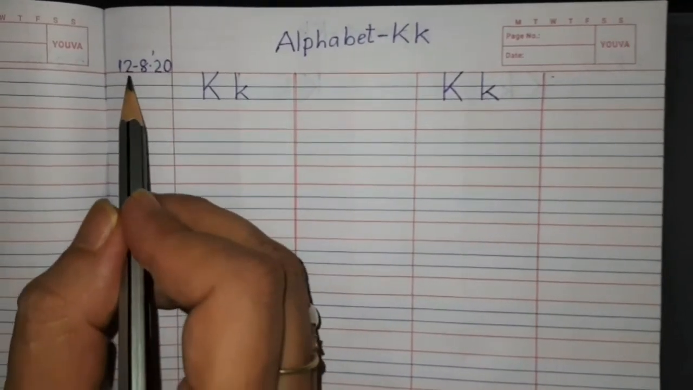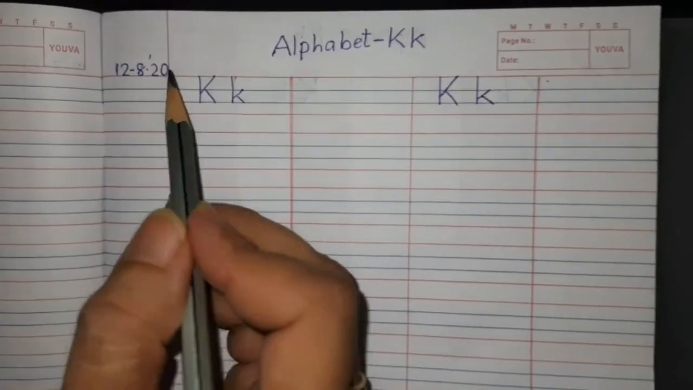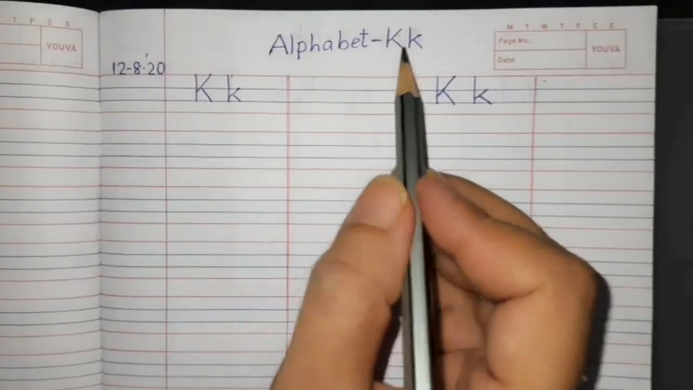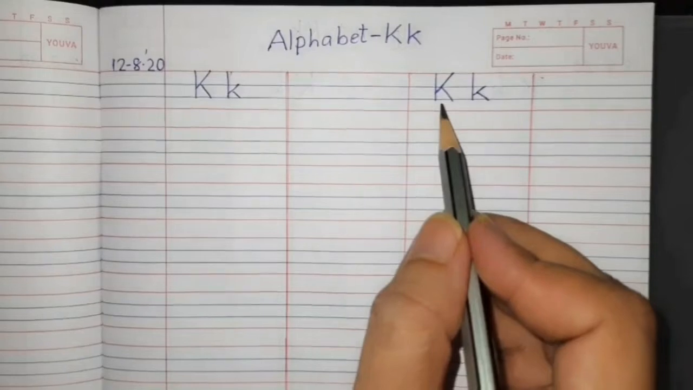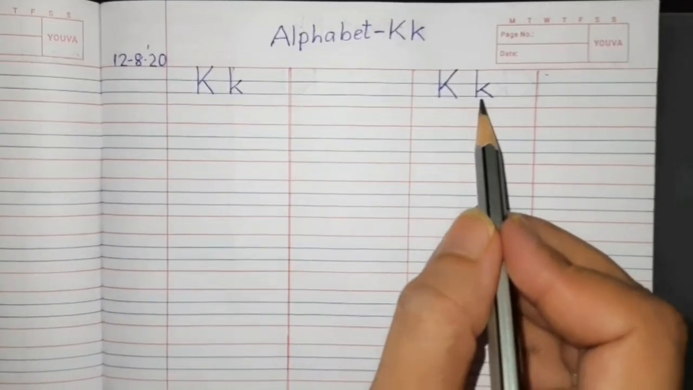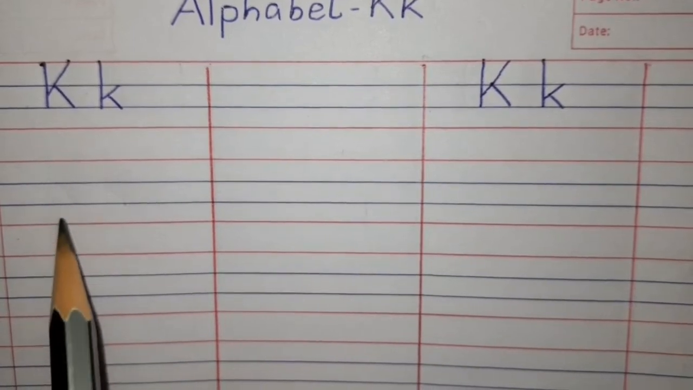12-8-2020. That is 12th of August 2020. Alphabet K. Capital K, small k. Capital K, small k. Now children, in English we write in 4 lines.